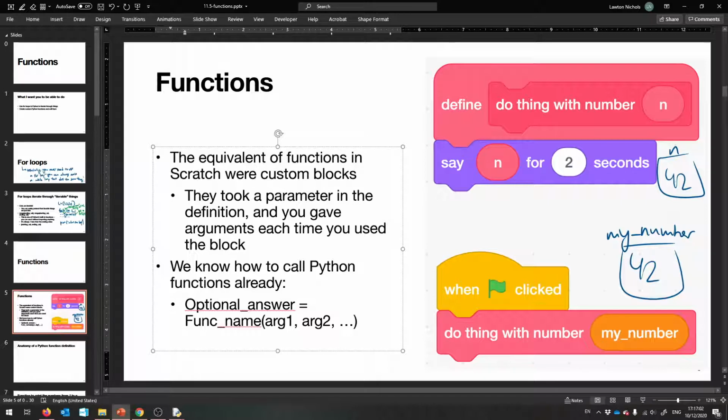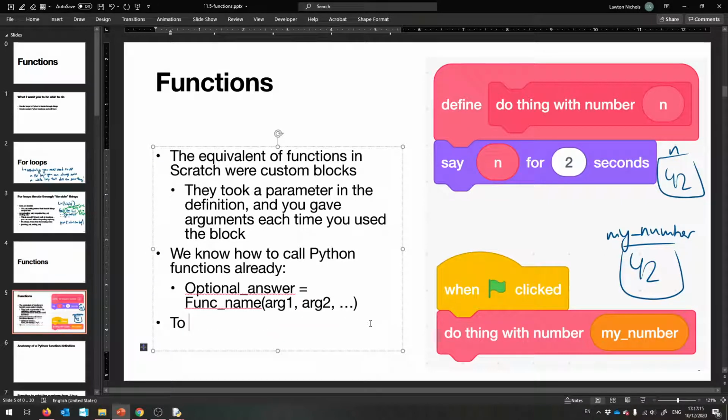Okay, so really, we're almost there. If this is the information we need, it should be very similar to define a function. Okay, so to define a function, we need the following.